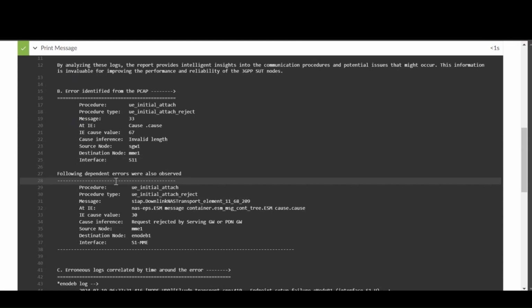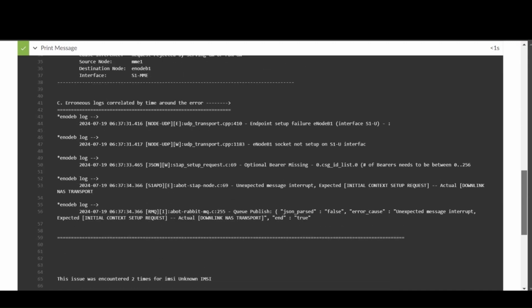The following dependent errors were also observed. First, we had an invalid length issue with some information element, which presented itself as a request rejected by serving gateway or PDN gateway when it was transported back from MME to eNode B through S1 MME interface. This framework can not only capture the root cause of the failure, but it also indicates the propagated issues that had stemmed from the original failure.